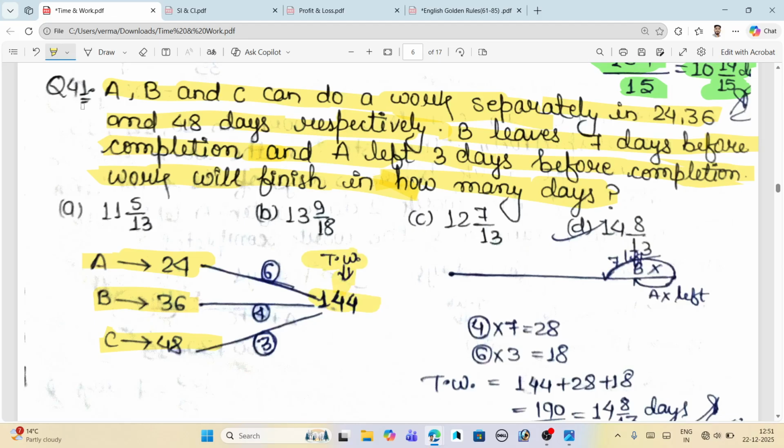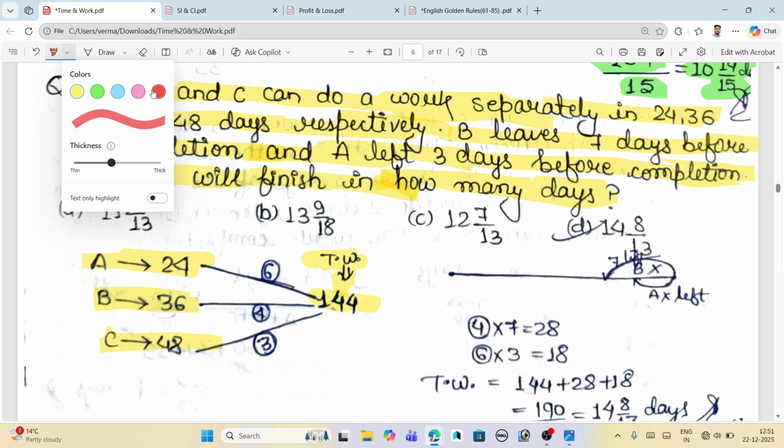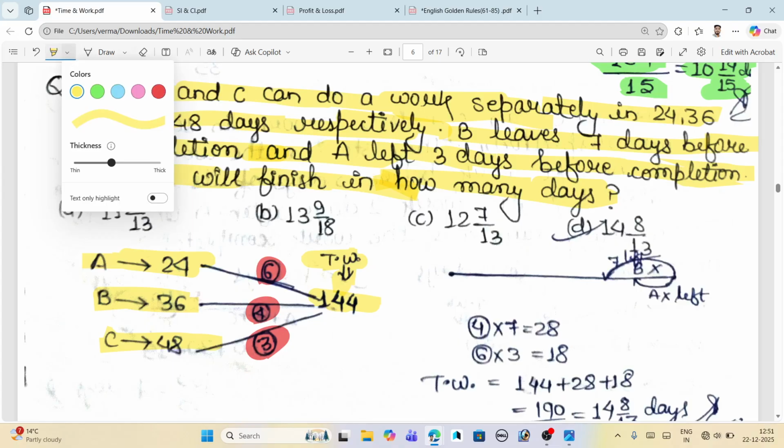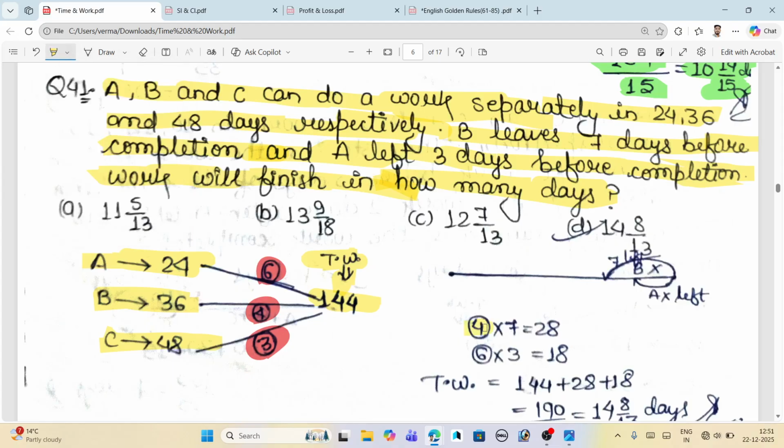Okay, and by taking the efficiency, we can find that the efficiency of A is 6, efficiency of B is 4 and efficiency of C is 3. According to the question, B left 7 days before. So the efficiency of B is 4 and the number of days he left is 7, multiplied by 7 is equal to 28.